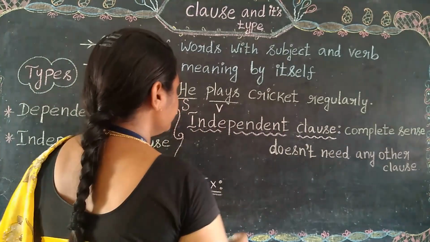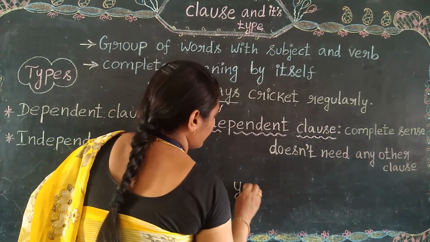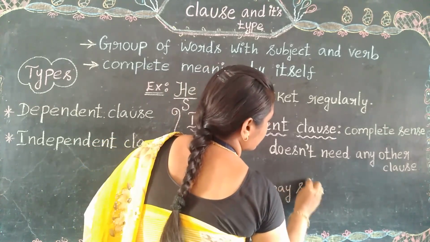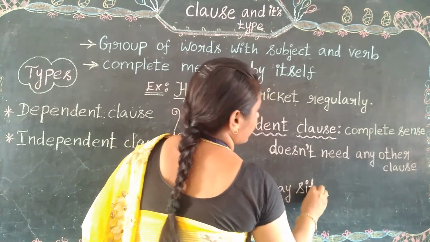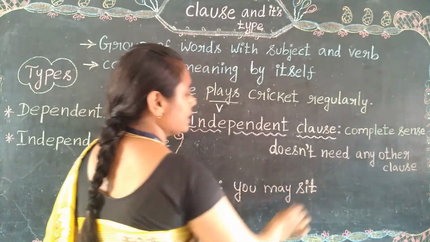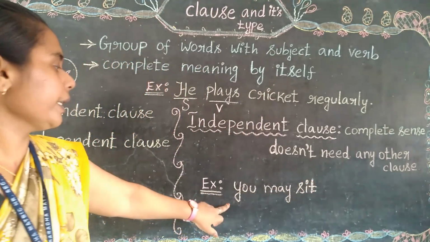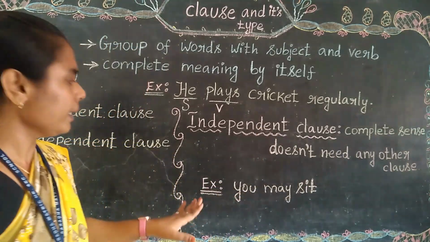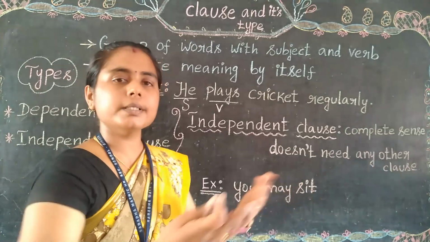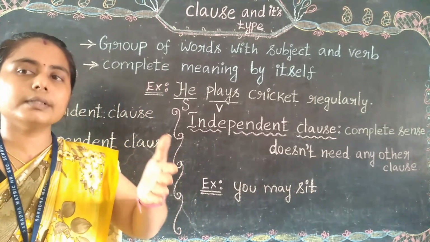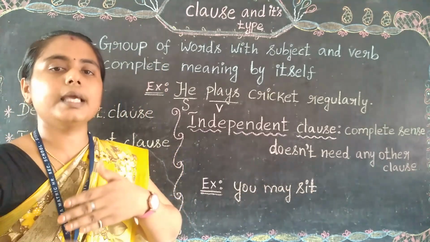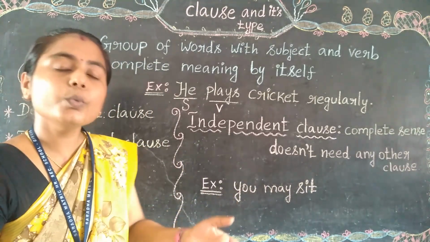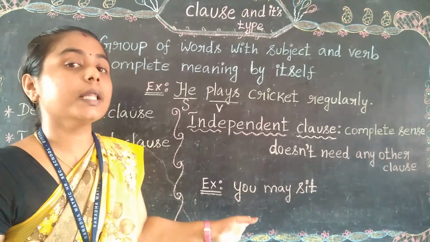See, for example, you may sit. See, this is a sentence. Look at the sentence. You may sit. That's it. It is giving the complete meaning. Some of them ask, may I sit? And we just answer, you may sit. So anyhow, it is giving the complete meaning.